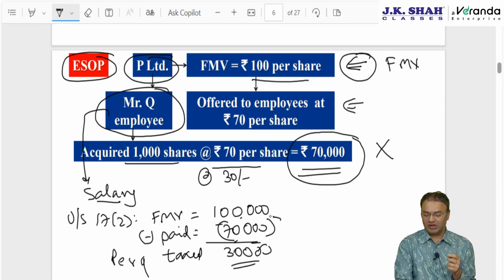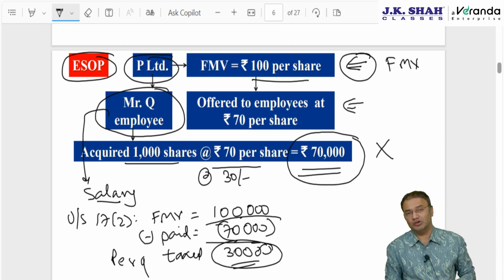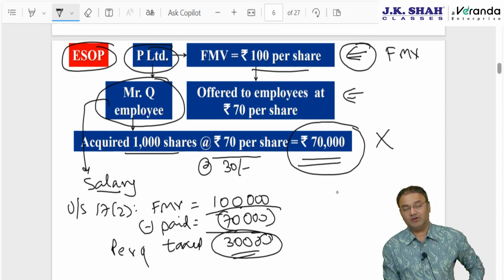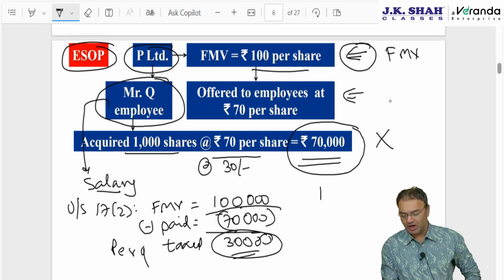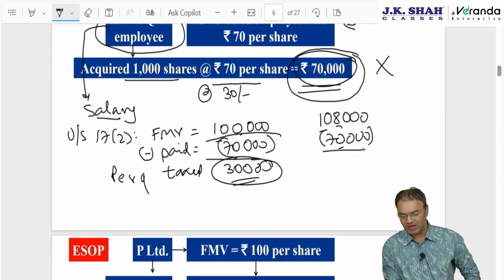Now since he is already taxed for this 30,000 rupees, instantly in the same year, this 30,000 should not be taxed again. So tomorrow if he sells these shares for 108 rupees, for 1000 shares he will get 1,08,000. From 1,08,000, if you consider cost to be 70,000, ultimate selling price is 108, ultimate purchase price was 70.